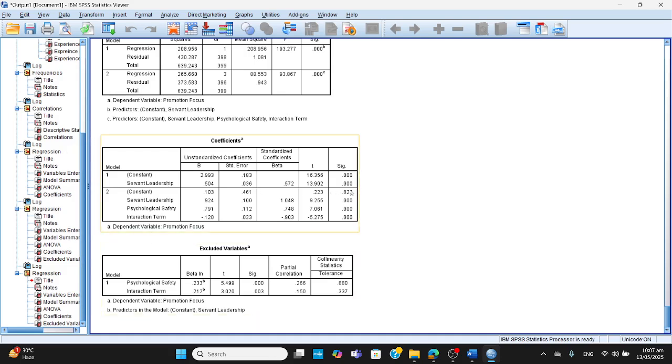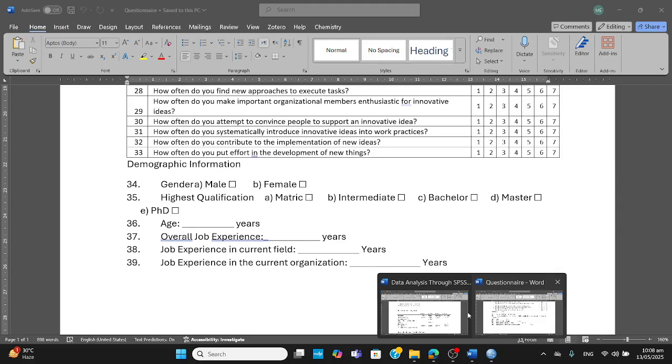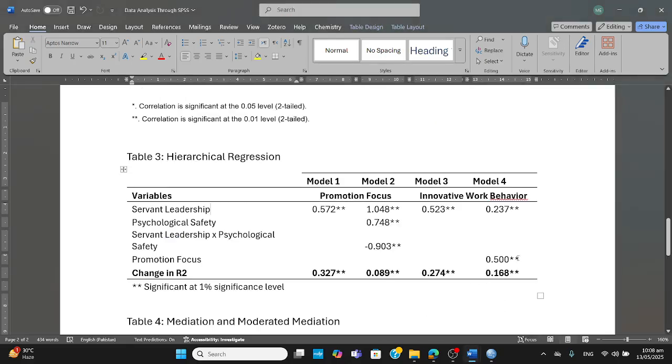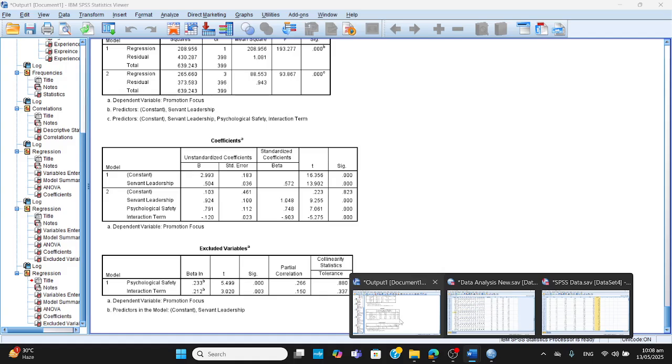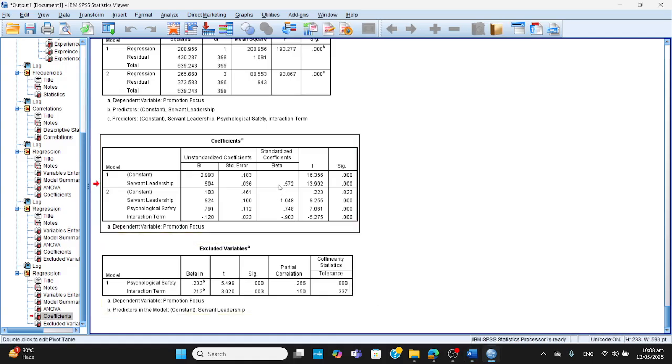Servant leadership is significant. Servant leadership, psychological safety, and the interaction term: servant leadership has a significant impact. Psychological safety has a significant impact, and the interaction term is negative. What it means is that when psychological safety increases, it would decrease the effect. And now we compare our values with the values which we had here. Here we can see this one, 0.903, and all this we can see quite easily. But what values we have shown here, we have to have a look at. These are the values. You can see it.